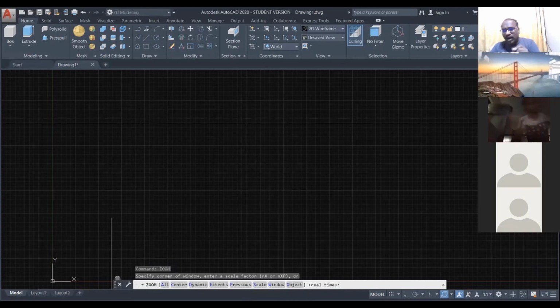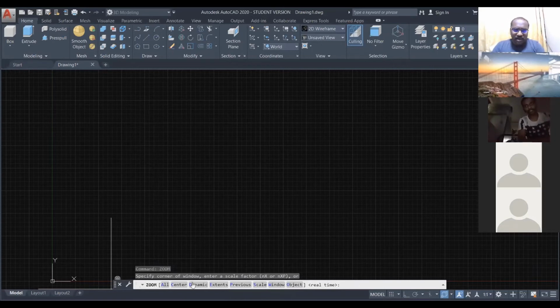What is zoom all? What is zoom center? What is zoom dynamic? What is zoom extents? What is zoom previous? What is zoom window? Everything. This is my request, and you also have to do that. Then only can you get more familiarity in AutoCAD.